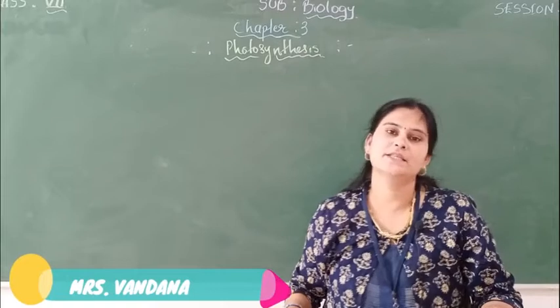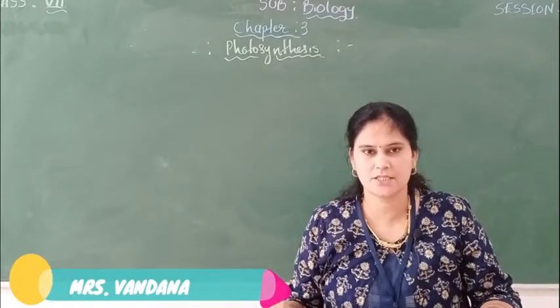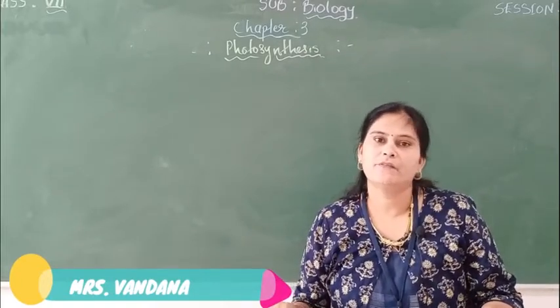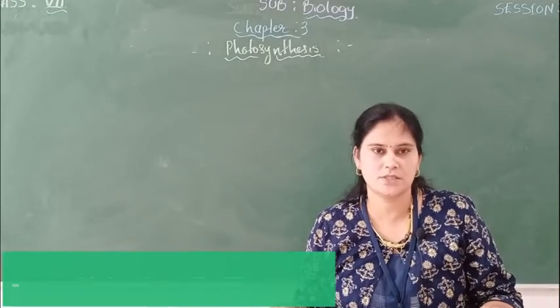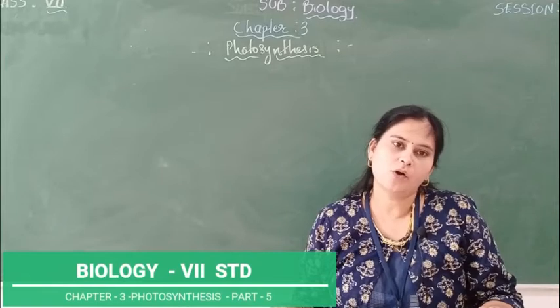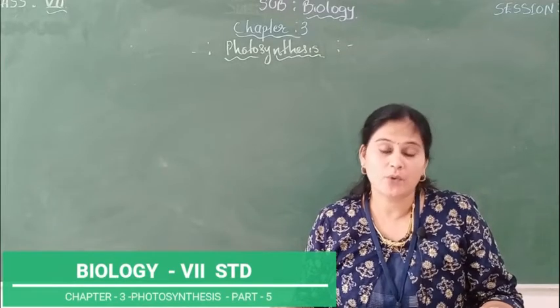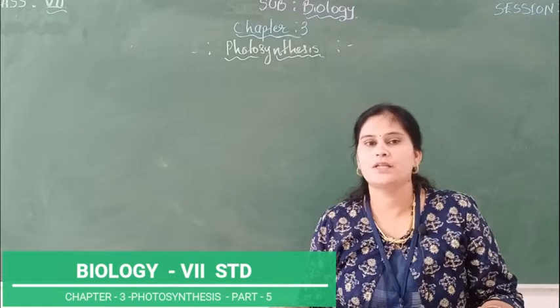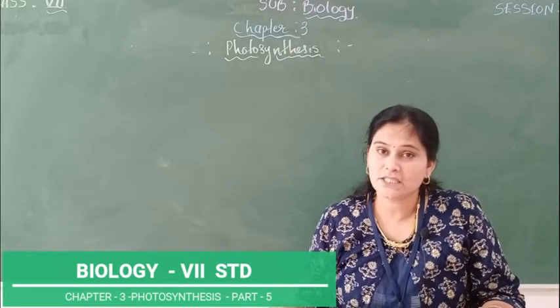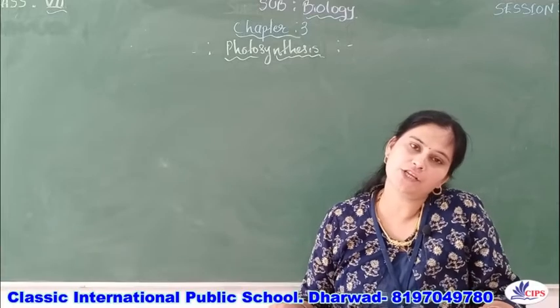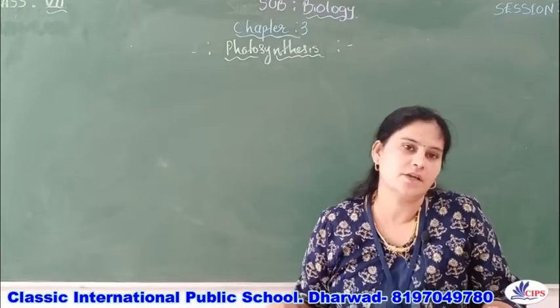7th ICSE biology classes. So children, in our previous session we discussed photosynthesis, right? What are the raw materials required in photosynthesis? We also discussed the balanced equation and the end products of photosynthesis, right?